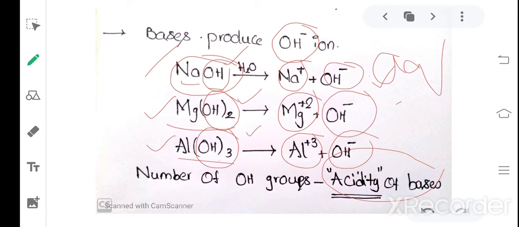While we were in the topic acids, we explained about the basicity of acids. There, the number of replaceable hydrogens, that we explained previously, and in the same way in the bases also the common point is OH, that is acidity of bases. The number of OH groups in the given base is nothing but acidity of bases.